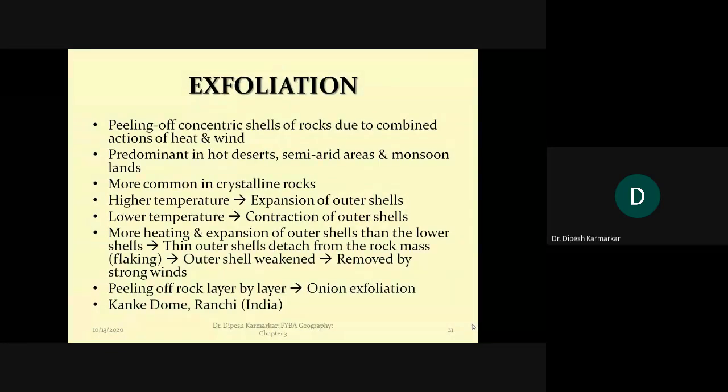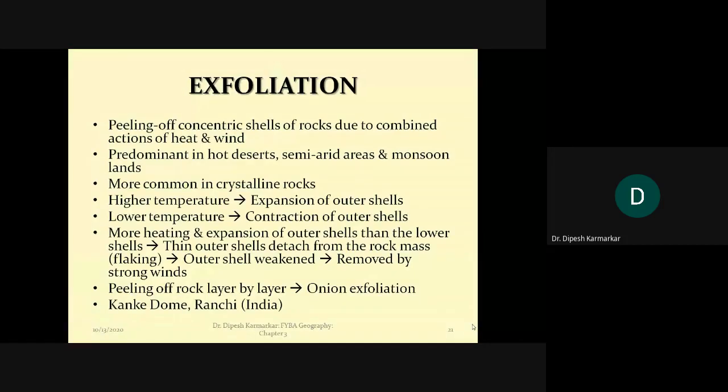While frost action takes place in a completely different scenario, because water is involved. The freezing and thawing of water leads to widening of the cracks, and it takes place in temperate regions, not in hot desert areas. So these are the differences between the three types we have talked about.